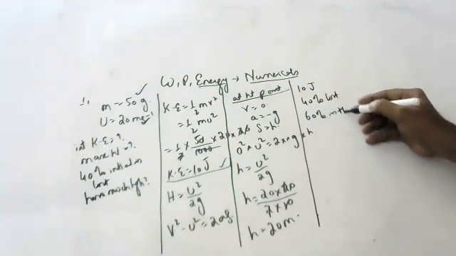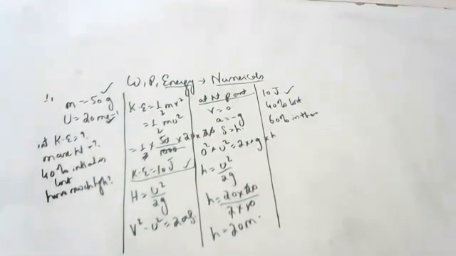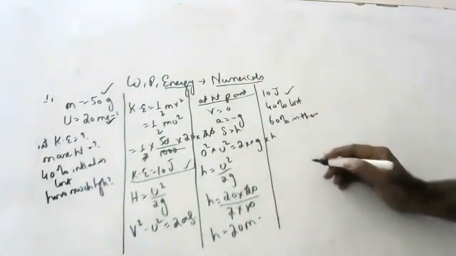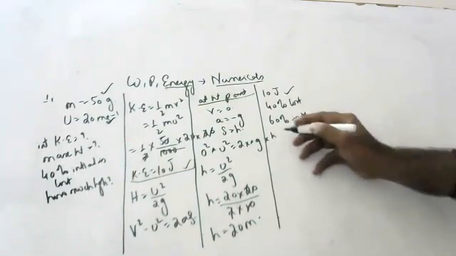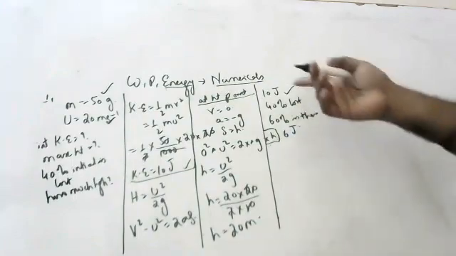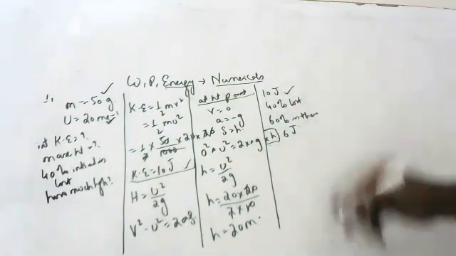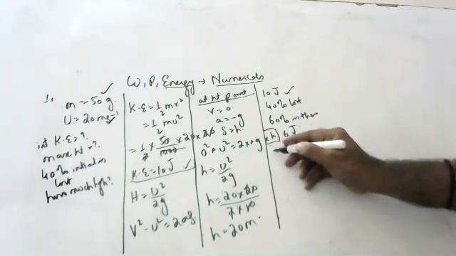What is 60% of 10 joules? Anyone? Ninth class students? Oh my god, people all became dumb and deaf. 6 joules. 60% of 10 joules is 6 joules. 40% is 4 joules. So only 6 joules is useful.